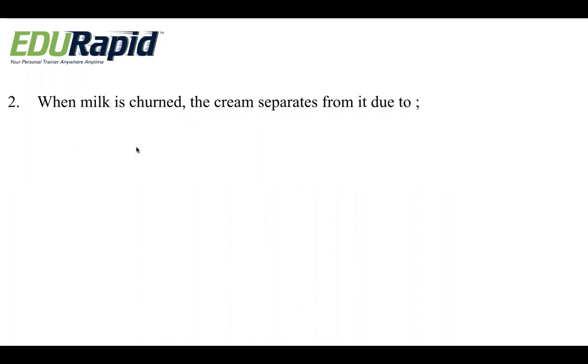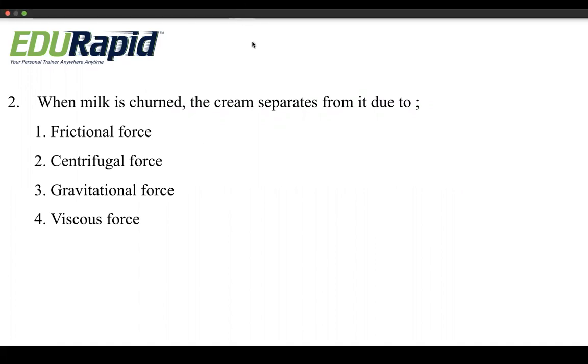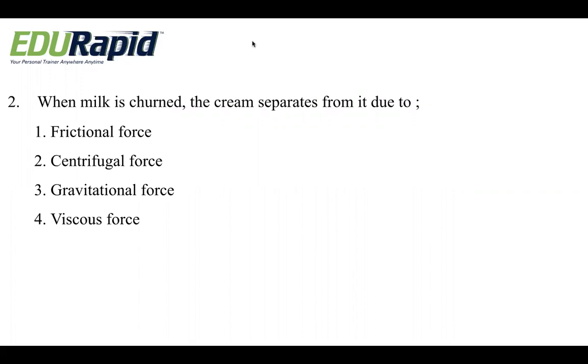When milk is churned, the cream separates from it due to, so churned in the sense like to make buttermilk we do, no? So that is churning. When milk is churned, the cream separates from it. Why does it separate? Is it due to frictional force, centrifugal force, gravitational force, or viscous force?